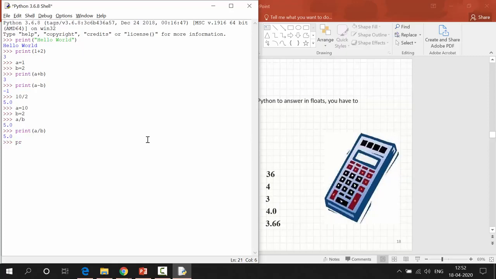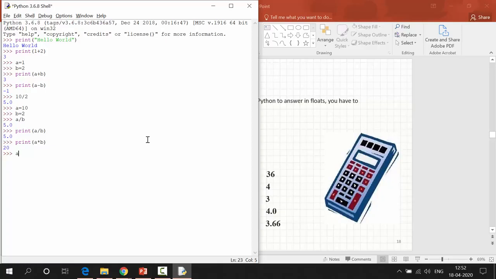Now I can perform the multiplication operation, print of a into b. Now we'll get 20. 10 twos are 20, right? So I'm getting 20.